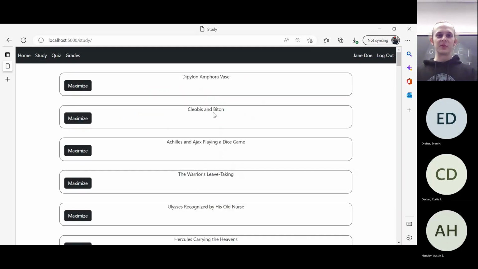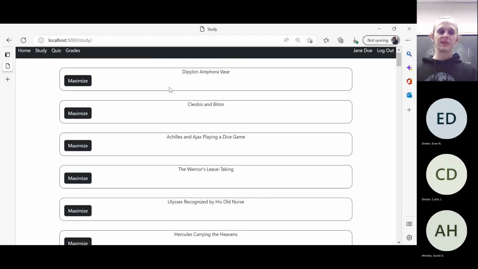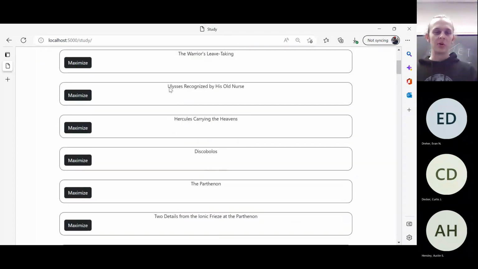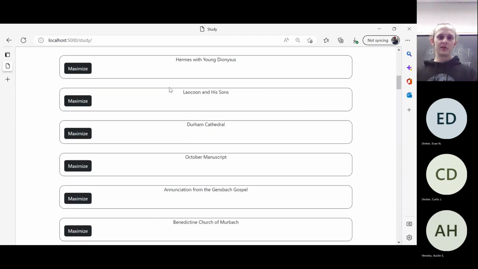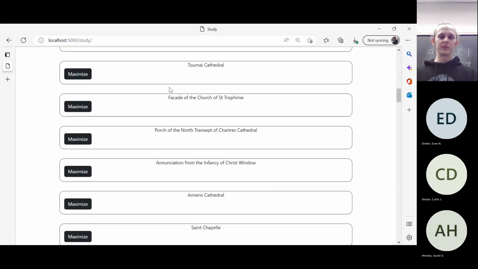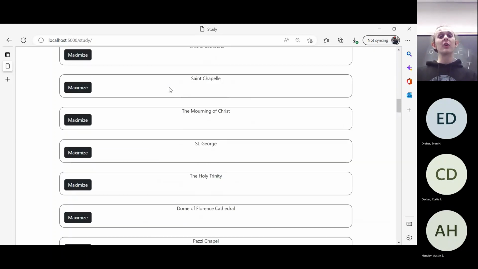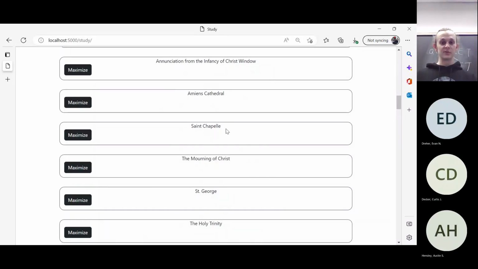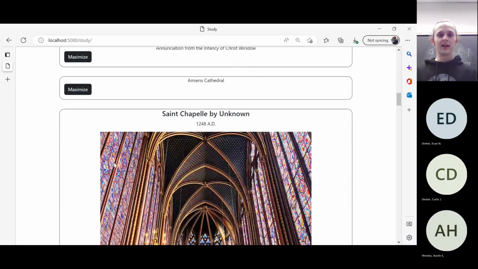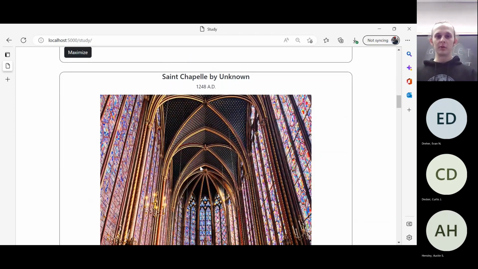I'm going to the study page now. It looks like this. This is where we used all of our Ajax. So currently, we don't want to overflow the page, so it's kind of a minimalized version of all the art pieces. Let's say though, I was particularly interested in Sainte-Chapelle. It is a very cool place. I can click maximize, and Ajax will render the whole thing.